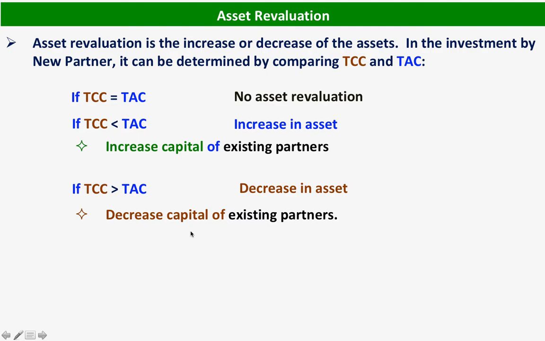Again, to be fair, if there's an increase, give it to the existing partners because the increase arises without yet the new partner. And if there's a decrease in asset, the existing partners will shoulder the decrease, because the decrease arose without the new partner yet.